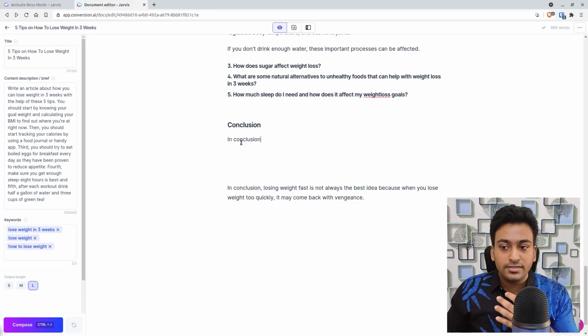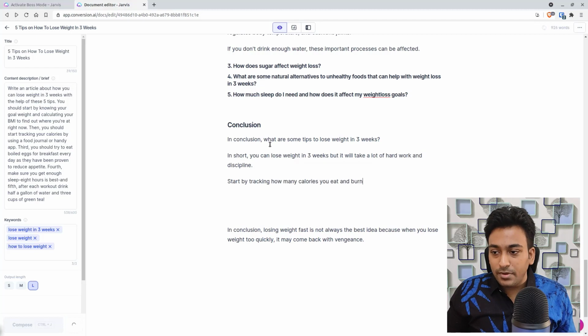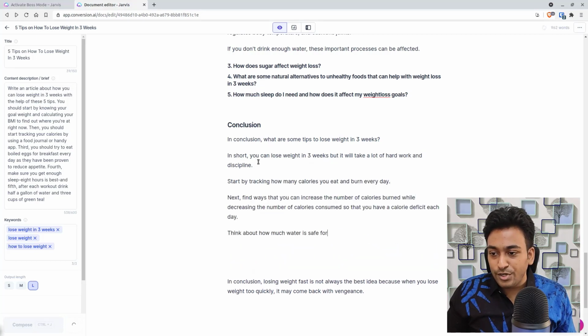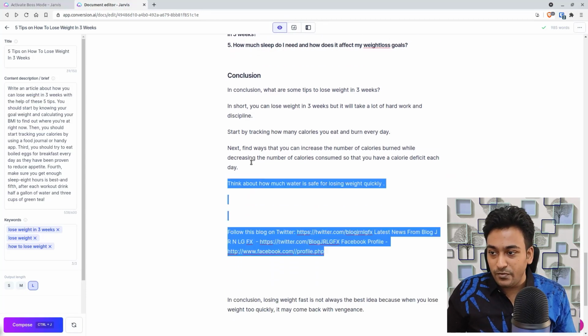And let's see whether Jarvis can understand the context now. And just pressing compose after that, like finishing my thought. What are some important steps? In short, you can use lose weight in, but it will not. Start by tracking how many calories. Next, find out. Think about. So it just tries to bring up more creative ways to do this.